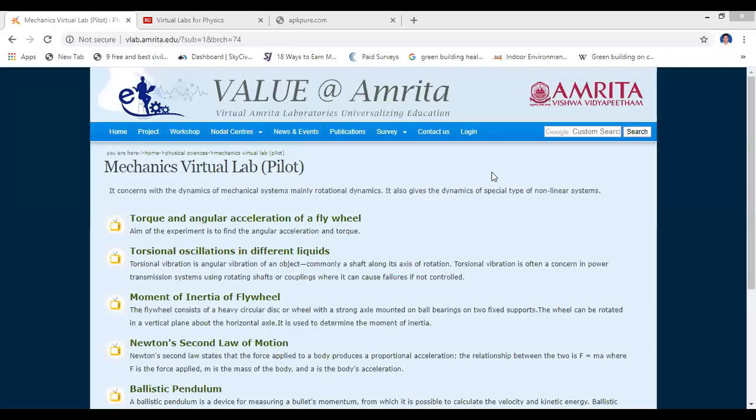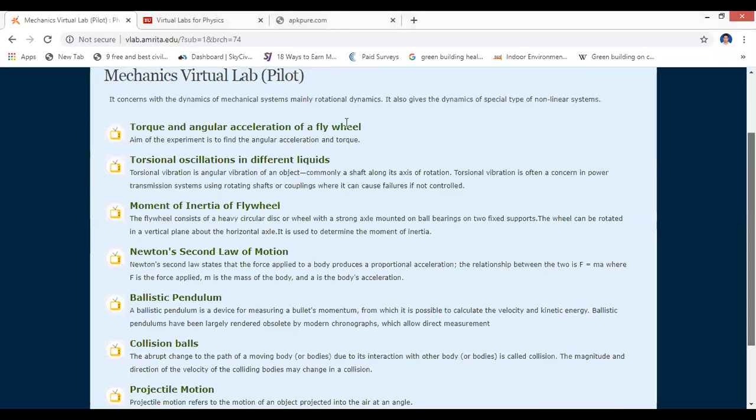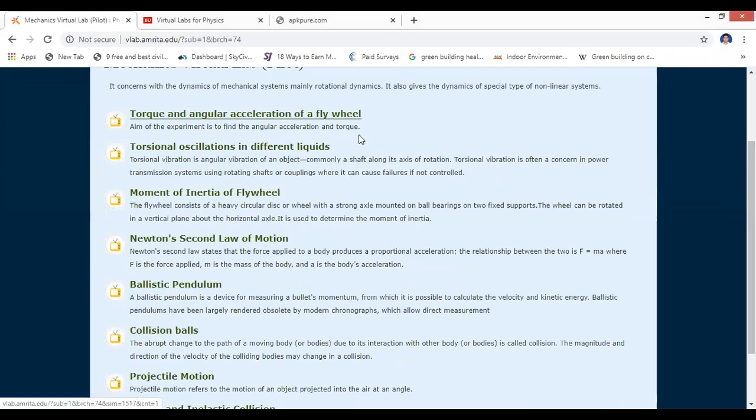So this is the first source which I showed you, from Amrita Vishwa Vidyapeetham, the Mechanics Virtual Lab. Let me show you the experiments which are prepared virtually. Torque and angular acceleration of a flywheel.